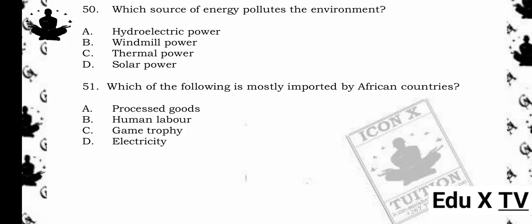51. Which of the following is mostly imported by African countries? A. Processed goods. B. Human labor. C. Game trophy. D. Electricity. 52.